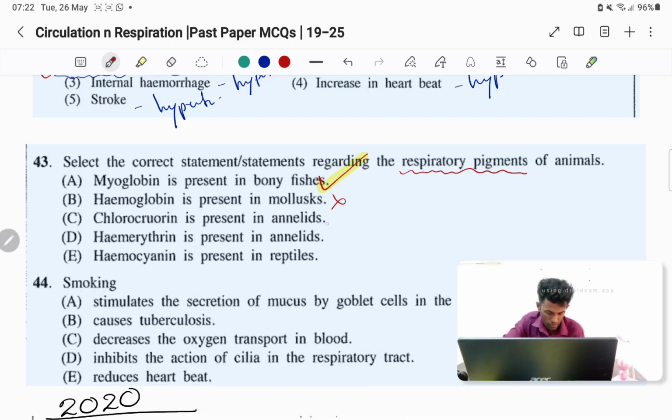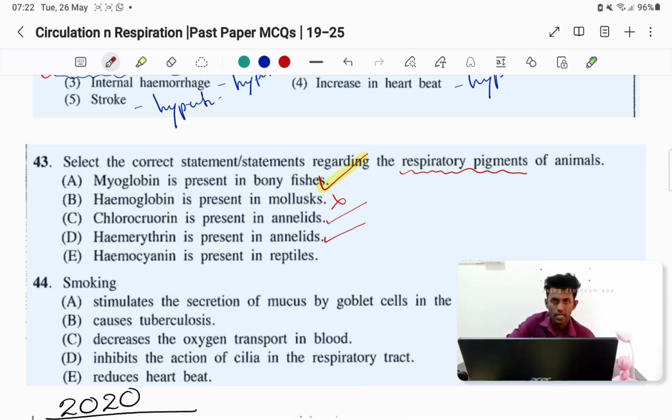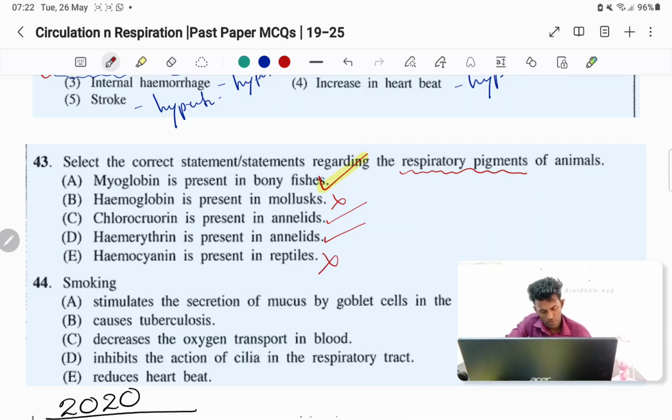Yes, some annelids have chlorocruorin. Hemerythrin is present in annelids. Yes, some annelids have hemerythrin. Hemocyanin is present in reptiles. No, reptile is a vertebrate group. So hemocyanin is in only what? Arthropods and mollusks, so not in reptiles, that's wrong. So A, C, D, the second one is the answer.